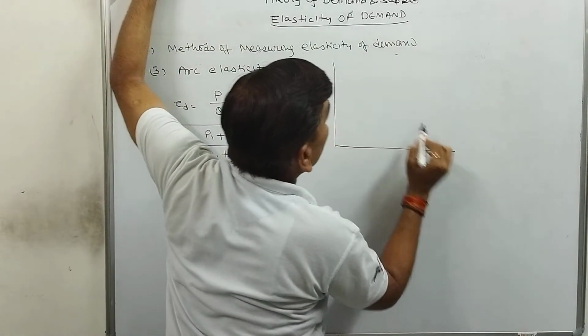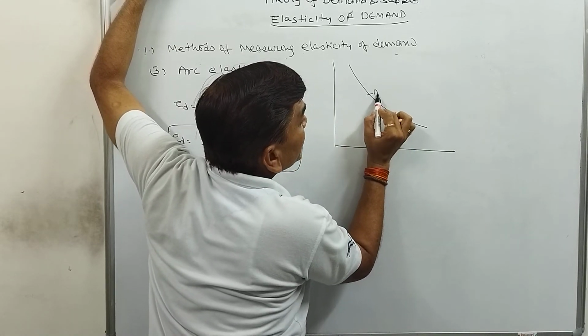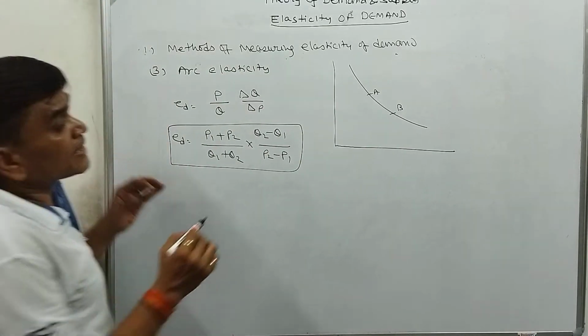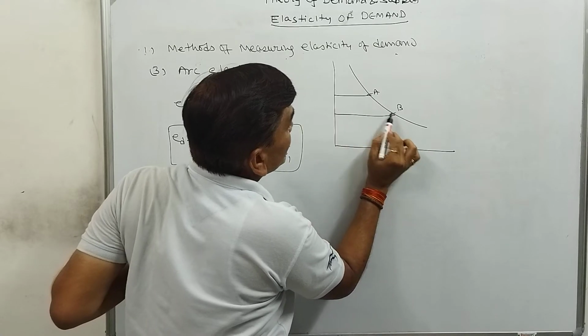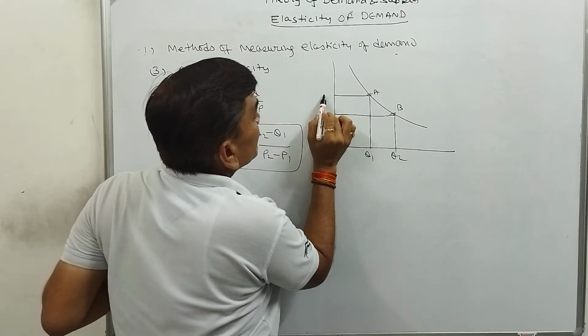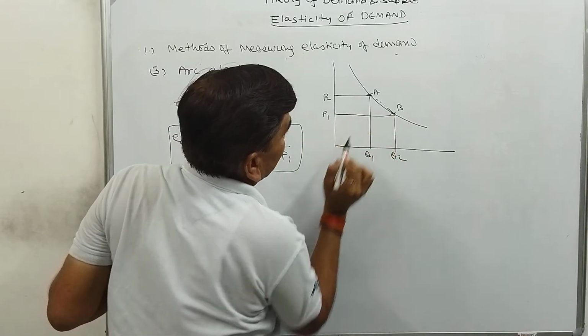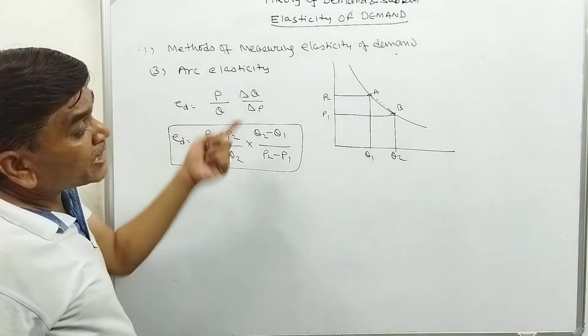Arc elasticity means if we are to calculate the elasticity from A to B point, then we call it arc elasticity, because here there are two prices and two quantities. Here the quantity Q1, here the quantity Q2, here the price P2, here the price P1. That's why it is called arc elasticity. But in point elasticity, there is only one price and one quantity.